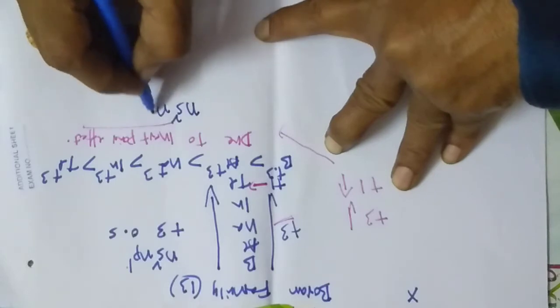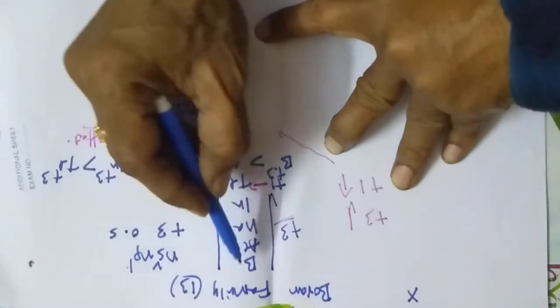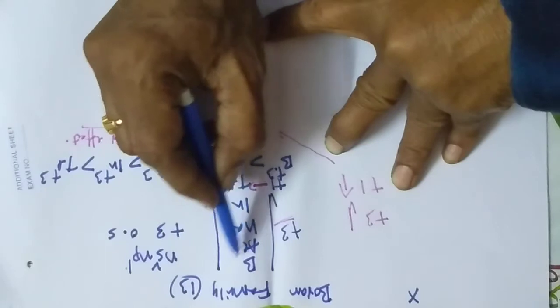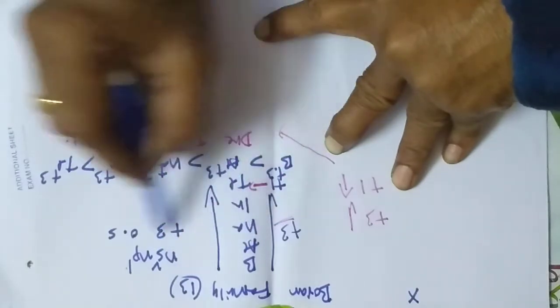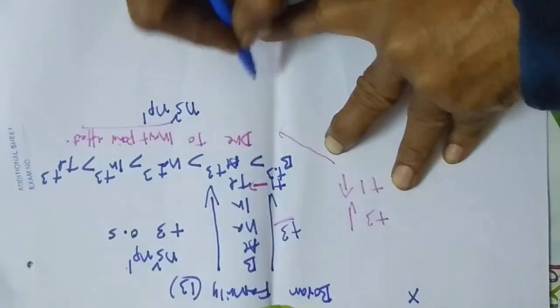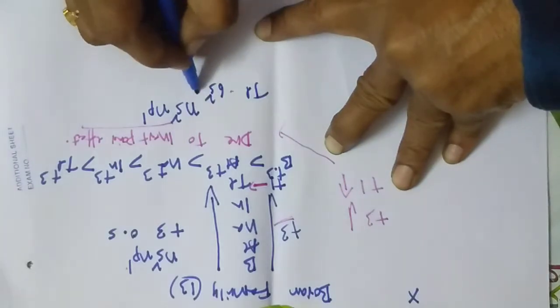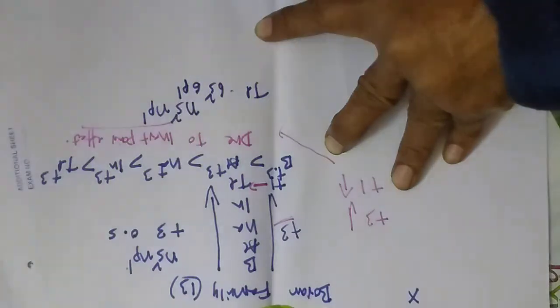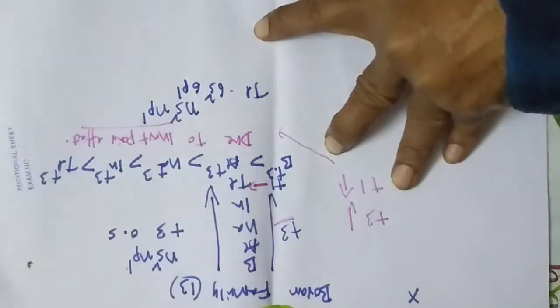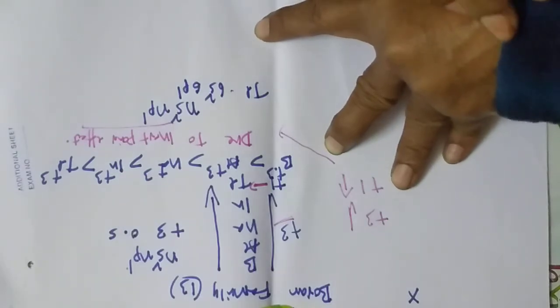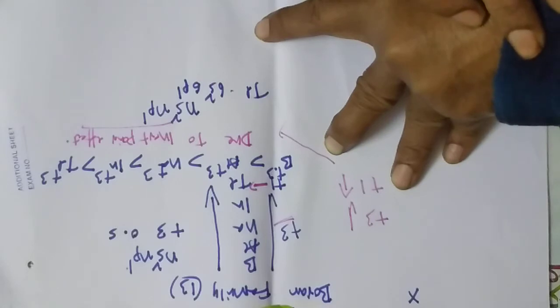The configurations are 2s2 2p1, 3s2 3p1, 4s2 4p1, 5s2 5p1, and for thallium, 6s2 6p1. If you keenly observe, thallium has a special feature in chemistry. In the boron family, thallium has a reluctance to take part in bond formation.